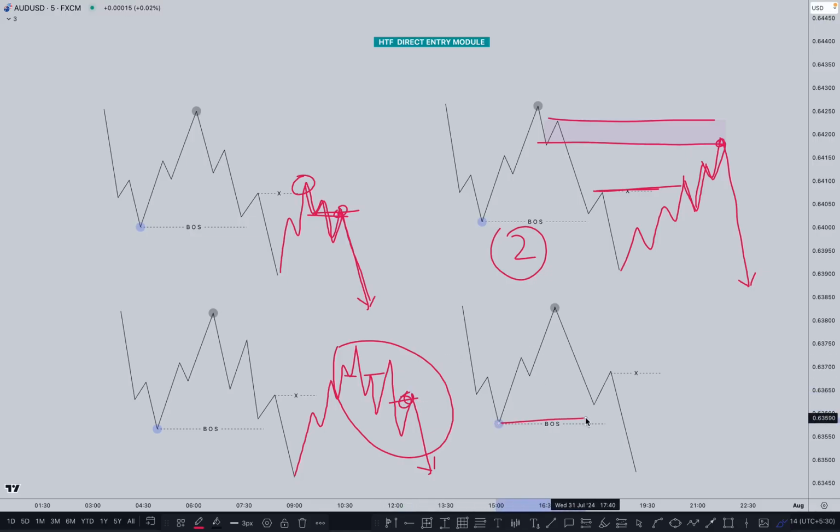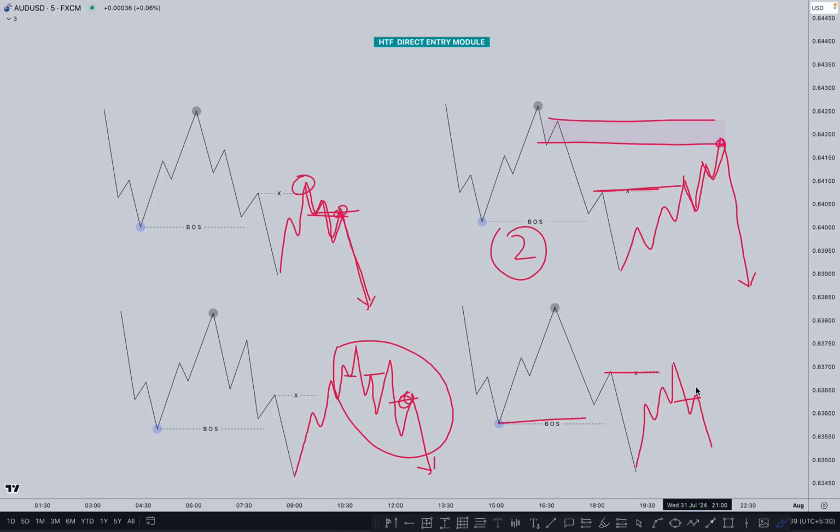Same thing here, market breaks the structure, and after the break of structure, market creates only inducement here. There is no extreme PY here. So the same thing is applicable as we did in diagram 3. So if market went up, okay, first attempt is here. After taking out the inducement, market pushes downside, takes a pullback, and then we are planning for the sell at this point right here.